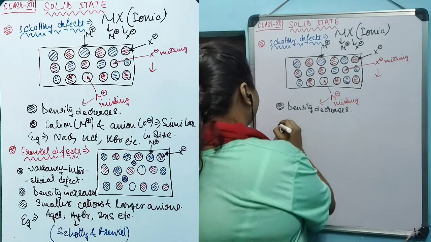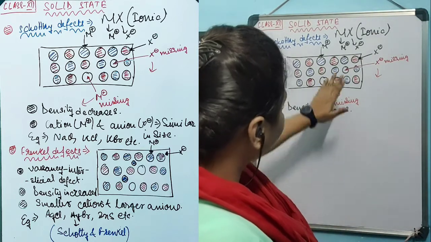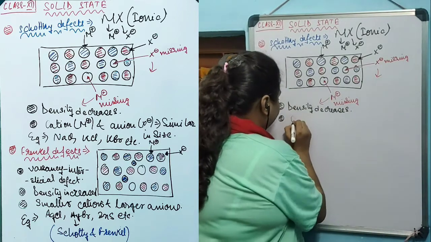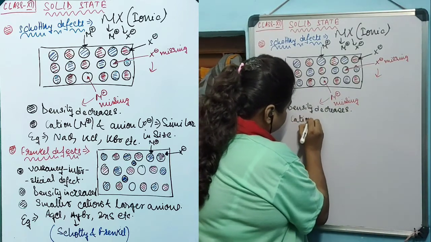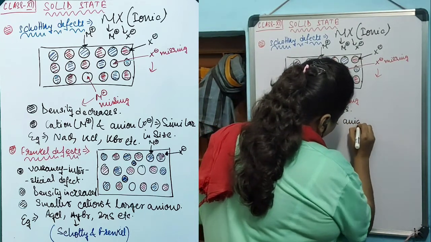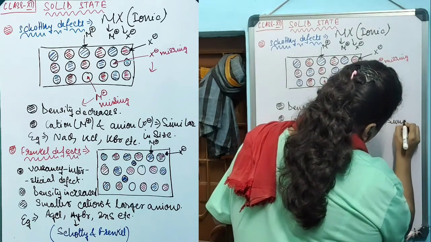Not only does the density of the crystal decrease, but these kinds of defects can only be observed where the cation M+ and anion X- are similar in size.